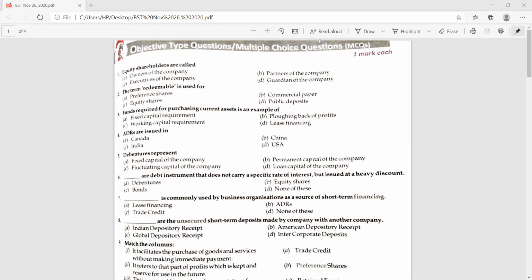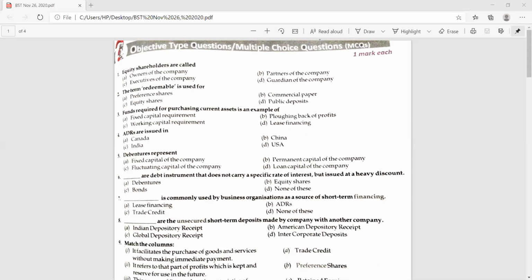Let's move to Tarun now. Tarun, please read question number 6 and answer it. Dash are debt instruments that do not carry a specific rate of interest but are issued at a heavy discount.